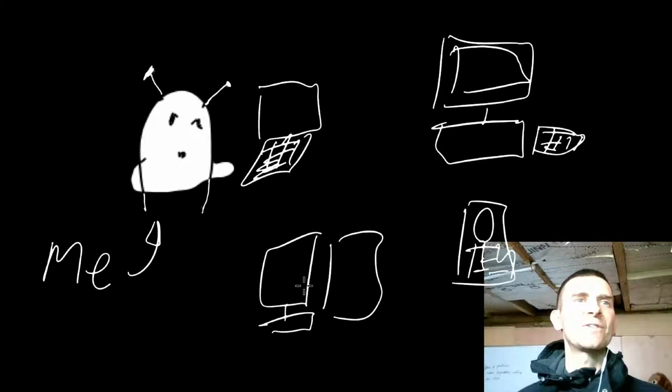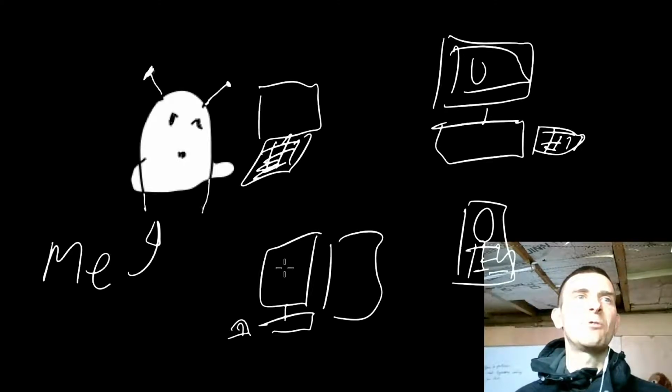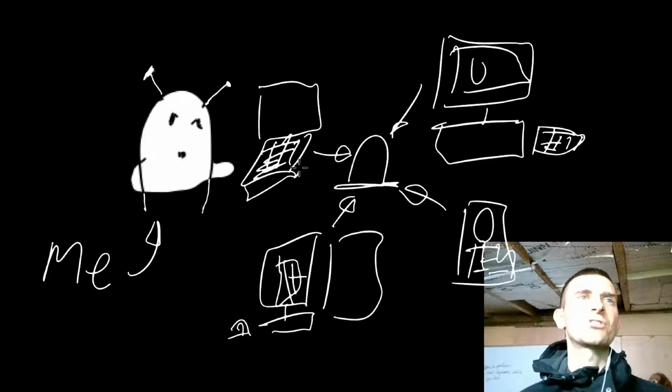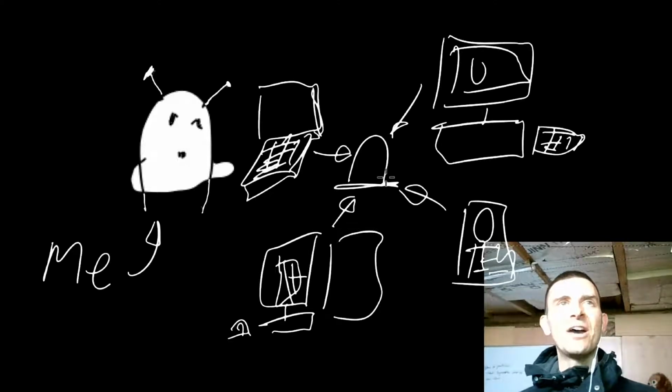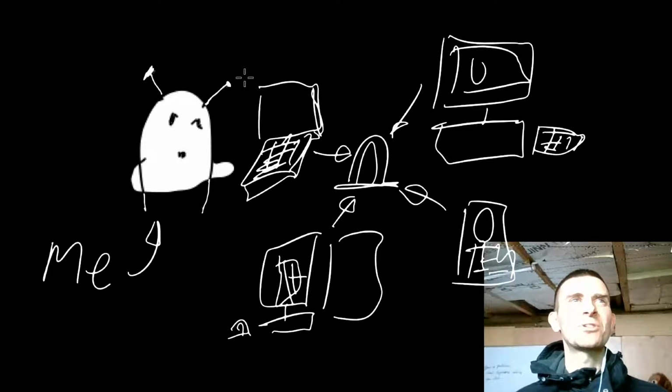Well, the problem is that if I want to have a whole bunch of different machines with a whole bunch of different operating systems, so maybe I want one that's like Ubuntu, maybe I want a Windows operating system, and there's a little Windows flag, and who knows what this is running. Well, basically, then what I need to do is make up my own network with a router. I need to connect up all those computers to my router or gateway. And that gets kind of expensive and also time consuming. To be fair, if you're interested in cybersecurity, you should probably already know how networks work, and you should be able to connect them all up anyway. But the thing is that it's quite time consuming to do this.